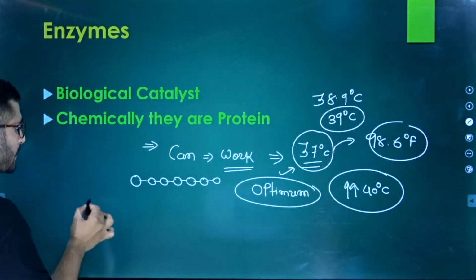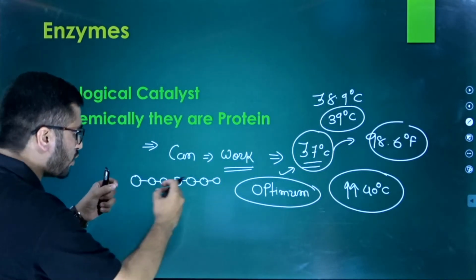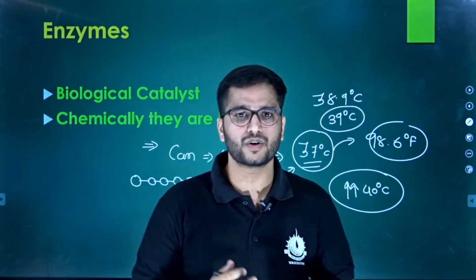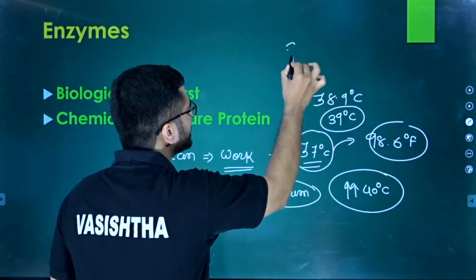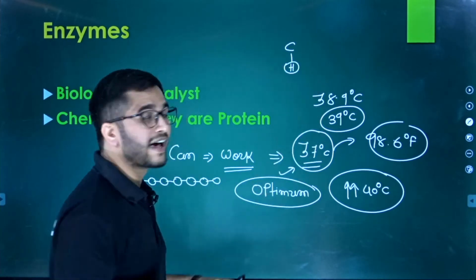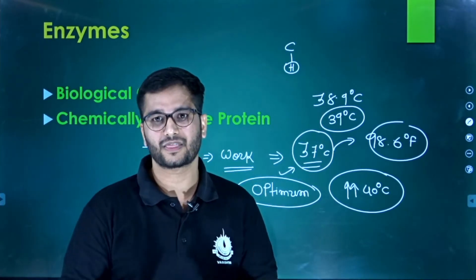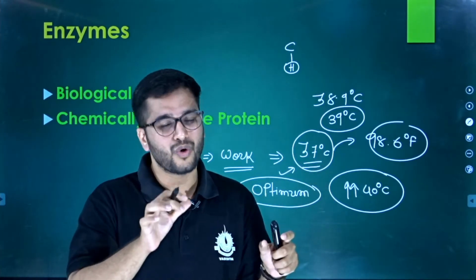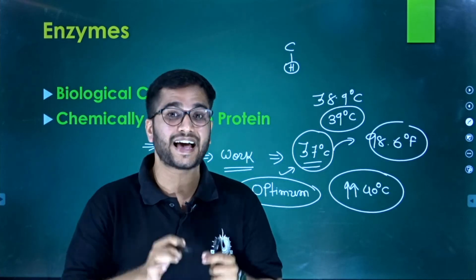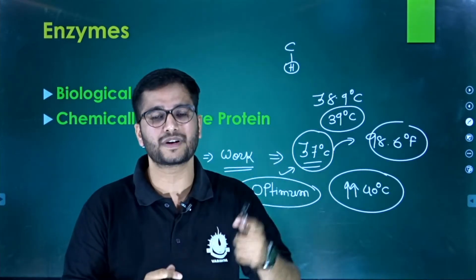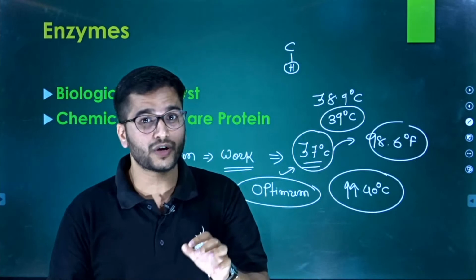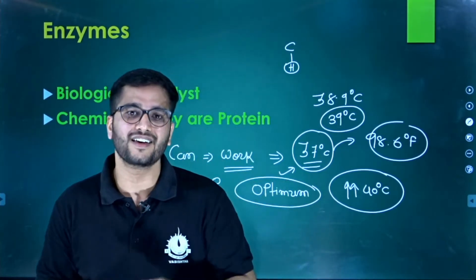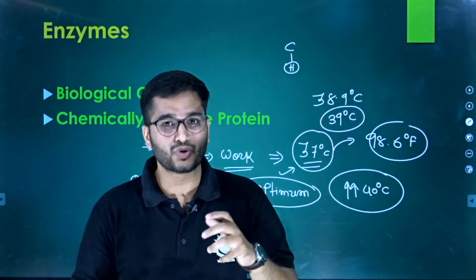On the other hand, what happens when this particular chain becomes longer and longer? They form hydrogen bonds in between. Why? Because, as we learned, it is nothing but a derivative of methane, and one hydrogen is still there. One hydrogen was replaced by the amino group, one hydrogen was replaced by the acid group, and one hydrogen was replaced by a random group, according to which the protein structure is manipulated and you can identify the enzyme or protein.